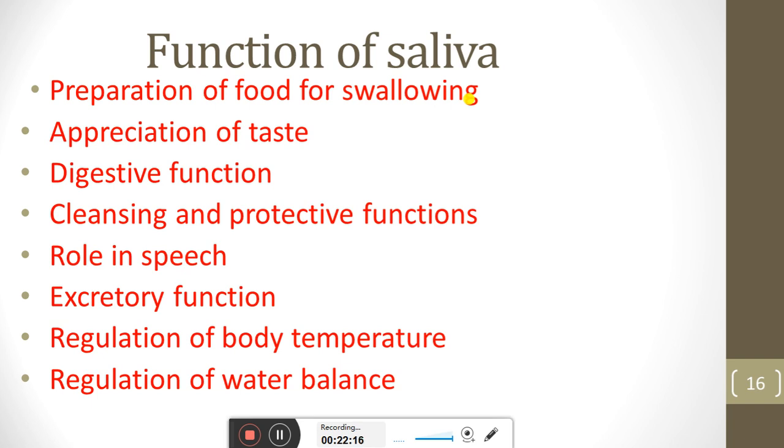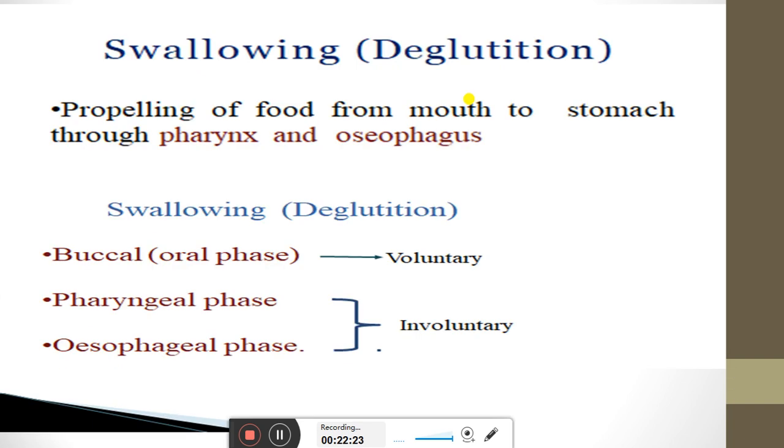We also know that saliva also has a main role in the regulation of the water balance and the regulation of the body temperature. Swallowing and deglutition is the propelling of food from the mouth to the stomach through the pharynx and esophagus, and swallowing, or deglutition, will include the buccal voluntary phase, and then the involuntary pharyngeal phase and the esophageal phase.